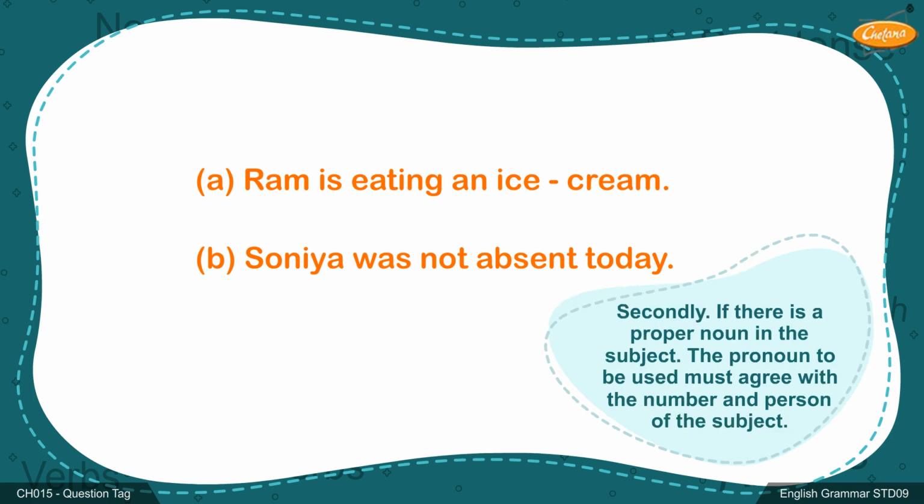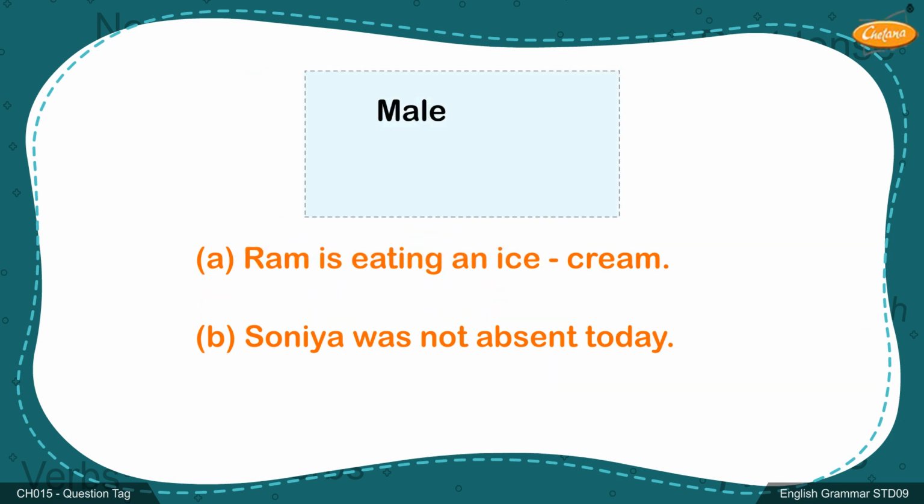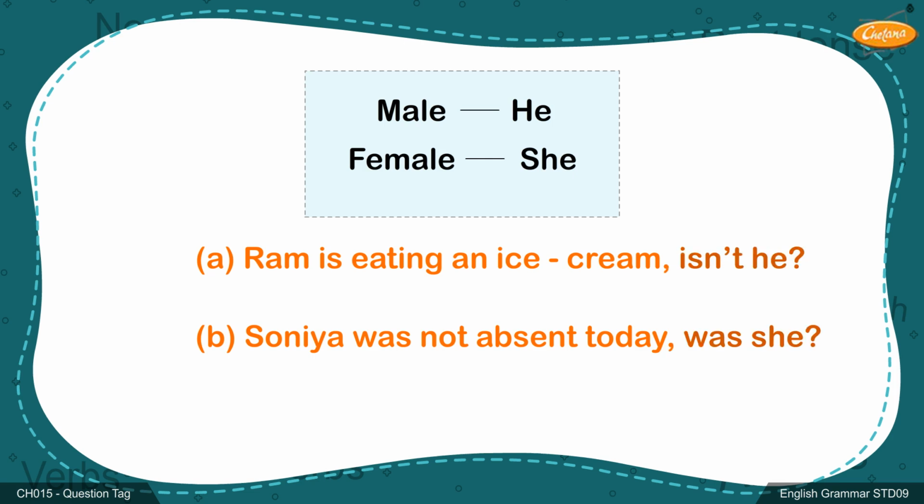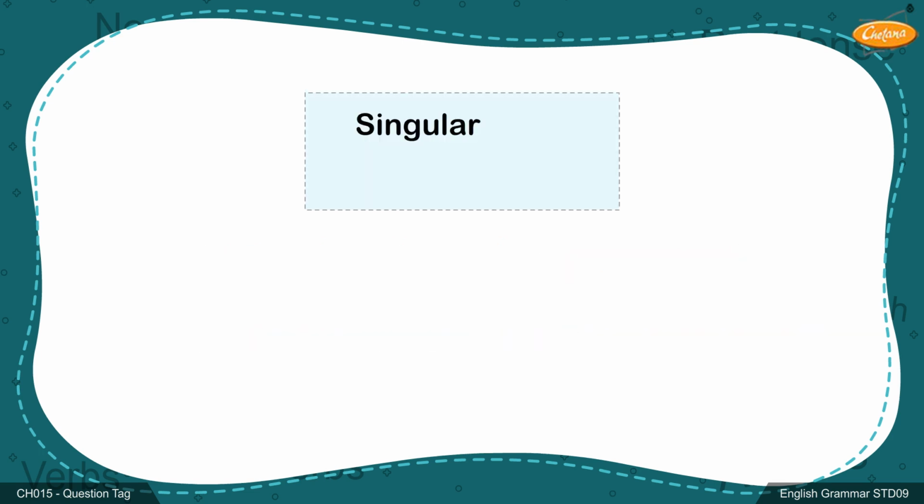Secondly, if there is a proper noun in the subject, the pronoun to be used must agree with the number and person of the subject. If it is a male category, singular, we use he, and for female category, singular, we use she. A. Ram is eating an ice cream, isn't he? B. Sonia was not absent today. Was she?